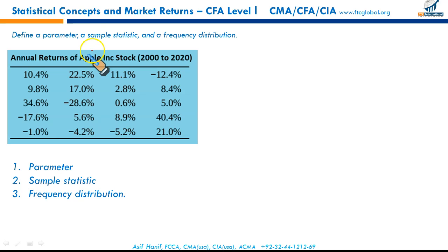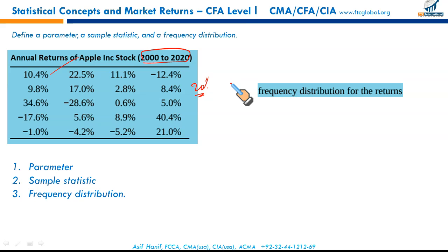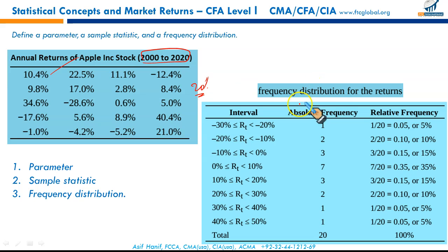Let's say I have these returns, 20 returns over the last 20 years. These are all hypothetical numbers, so don't get any ideas. So these 20 returns over the last 20 years for Apple Incorporated, assumed numbers, can be tabulated this way: I can set a particular interval, and accordingly I can lay down these numbers within each class. How many returns are between -30 and -20? Using tally marks, you can simply lay them down in this way.